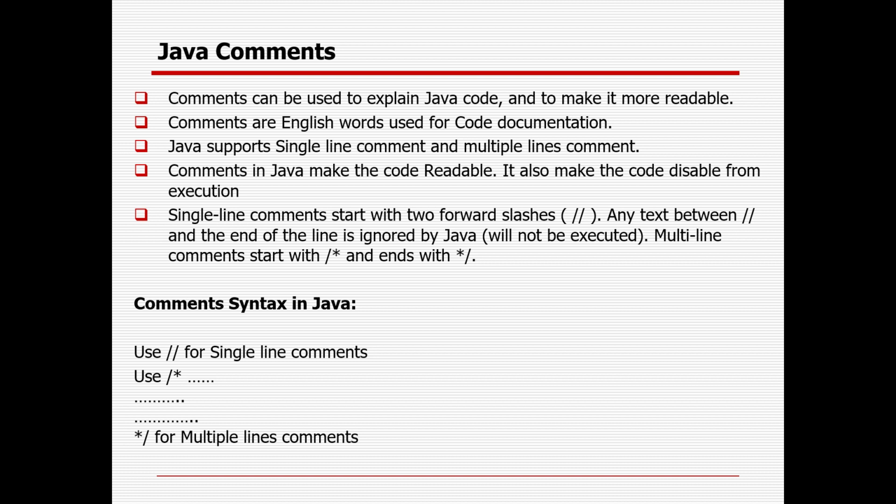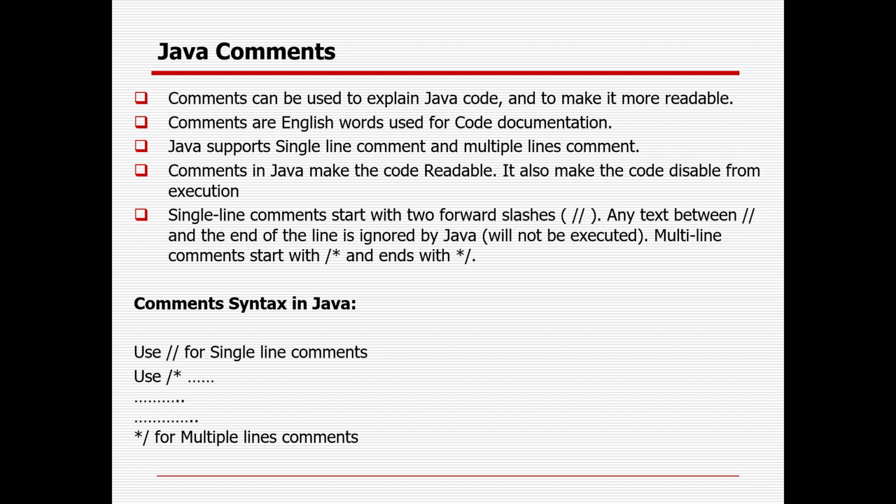Okay, so comments can be used to explain Java code and to make it more readable. Comments are English words used for code documentation. Java supports single line and multiple line comments. Comments in Java make the code more readable. It also makes it possible to disable code from execution. For a single line comment you can give a double slash, and a multiple line comment you can start with slash star and end with star slash. So that is the way you can comment out the code.